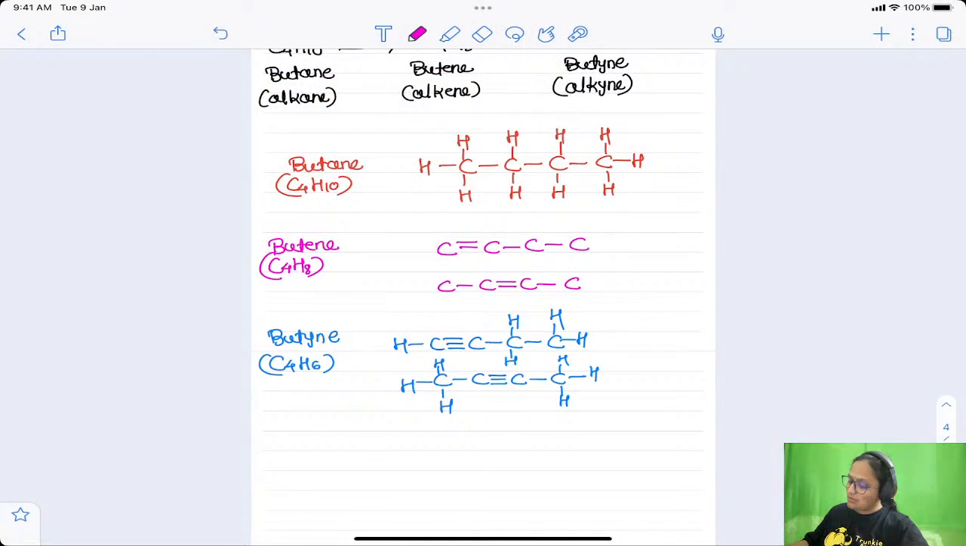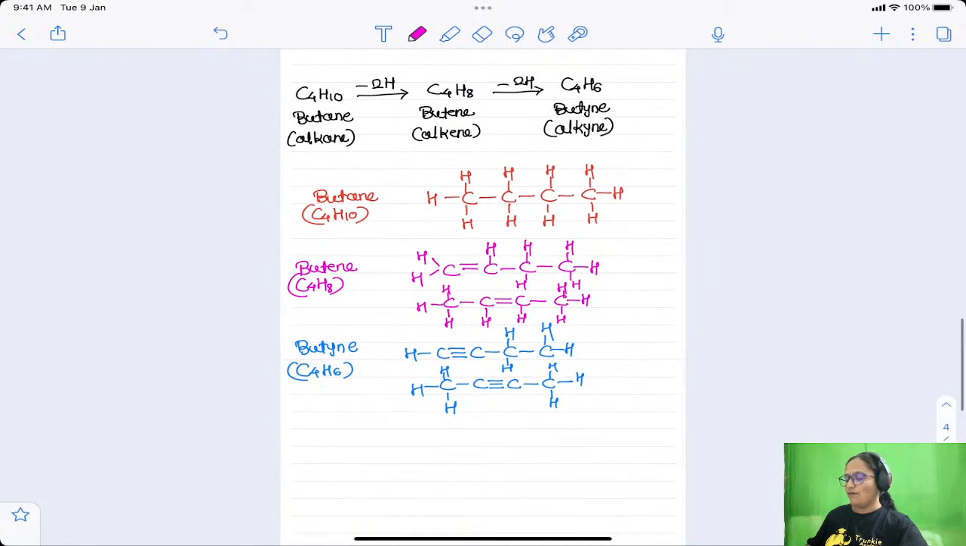For alkanes the structure is always fixed, because there are only single bonds present. But for alkenes and alkynes there are double and triple bonds, and the positions of the double and triple bonds may vary. On the basis of that the structure will be different, and as the structure is different, some properties will also be different.